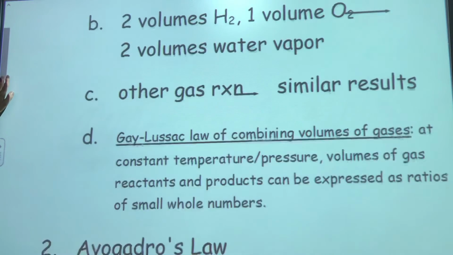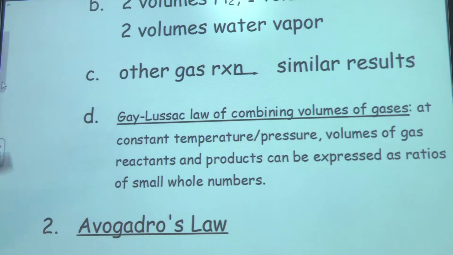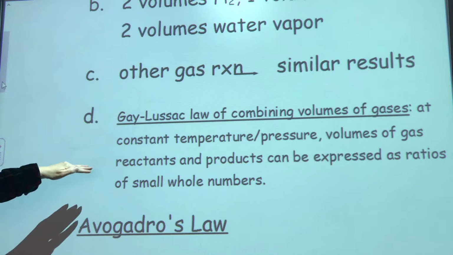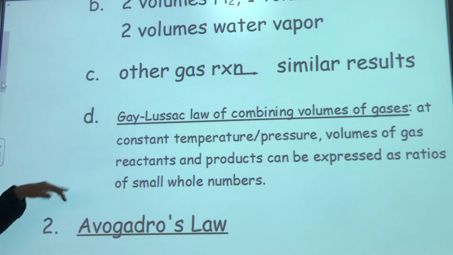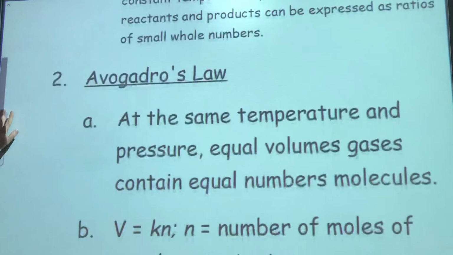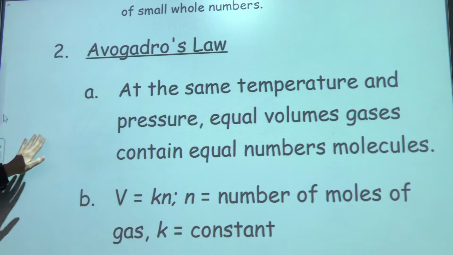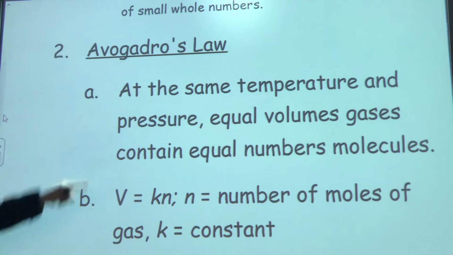Then he started just messing with other gases, having gases react, and this is what he noticed: that at constant temperature and pressure, volumes of gas reactants and products can always be expressed as small whole number ratios. Avogadro, and we talked about Avogadro's law before, said that at the same temperature and pressure, equal volumes of gases contain equal numbers of molecules.